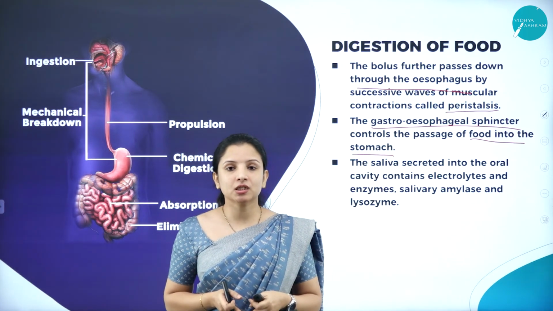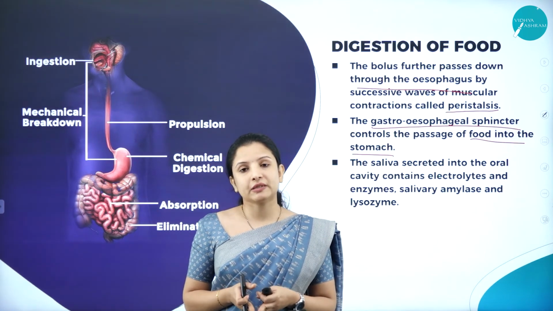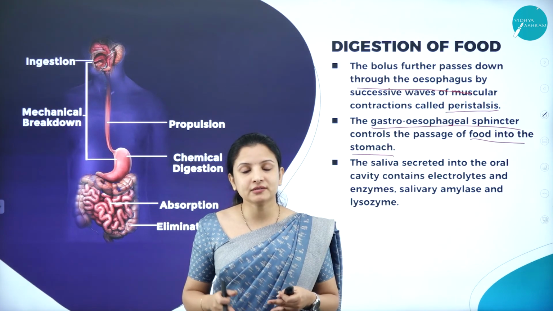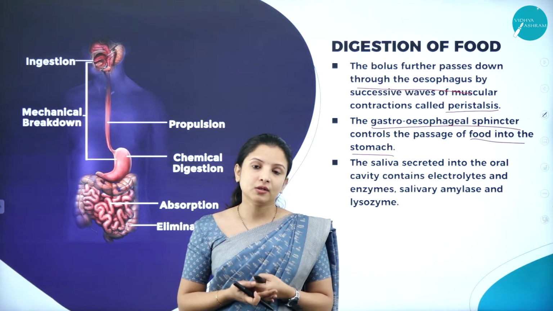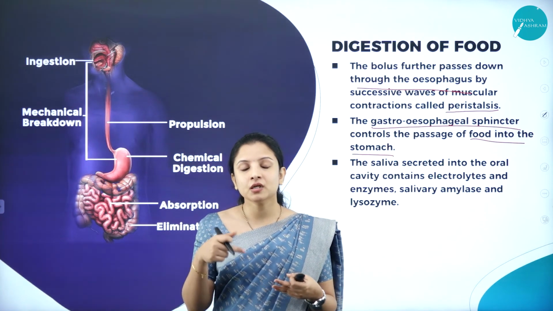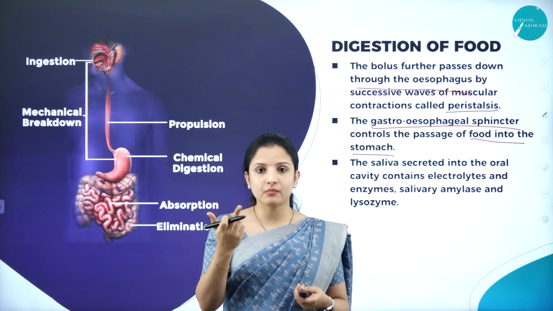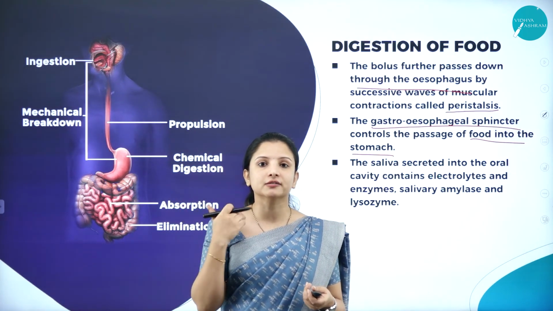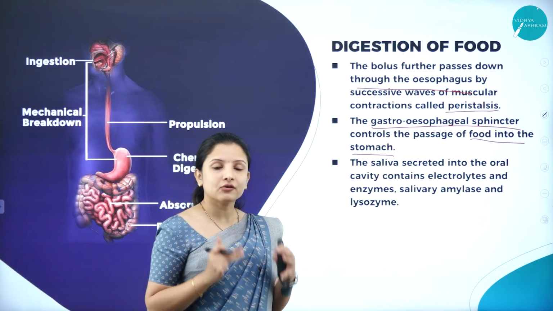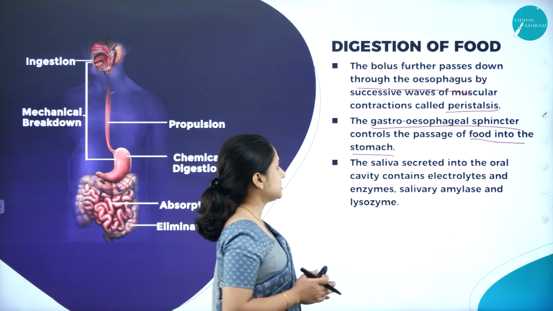And then once it reaches the gastroesophageal sphincter, it has to enter into the stomach. The sphincter will open and allow the food to enter. Once the food passes, very soon it will close. Why? Otherwise, until the next time we eat, the food particles might go back up into our mouth, rising through the esophagus. To prevent that, this sphincter controls the passage of the food from the esophagus into the stomach.